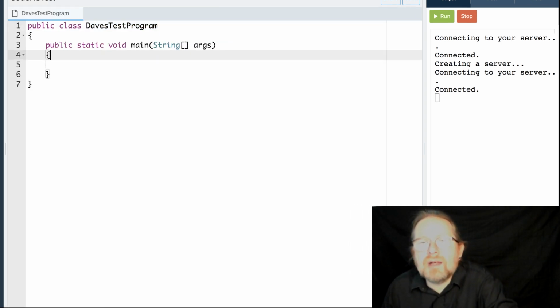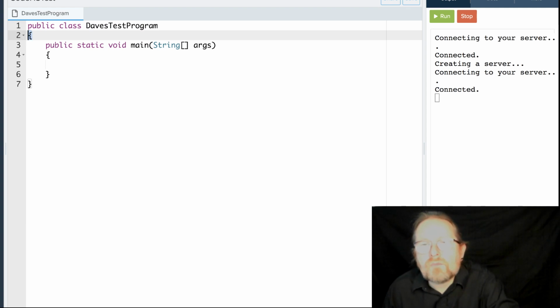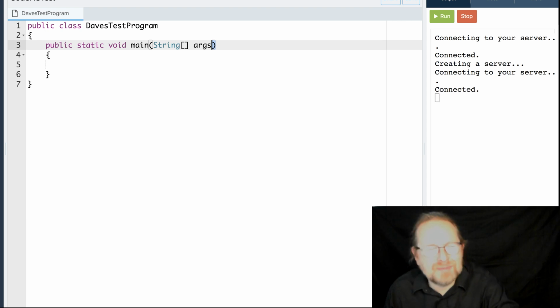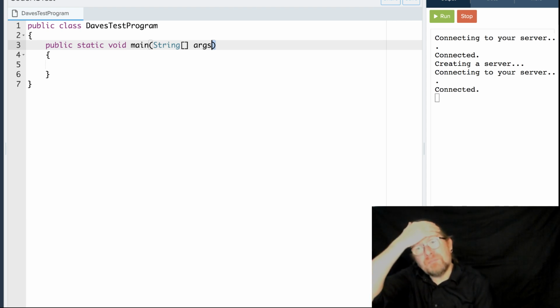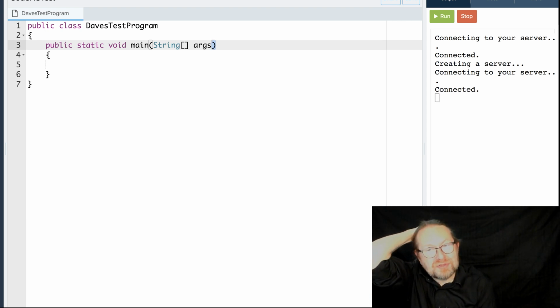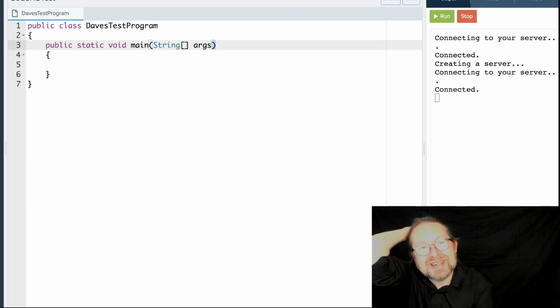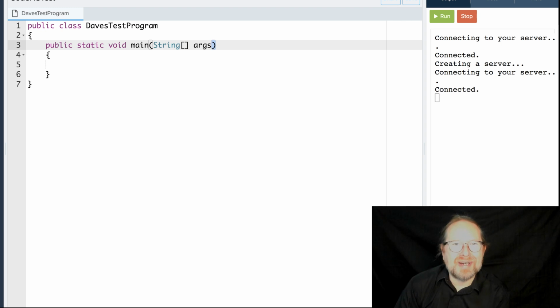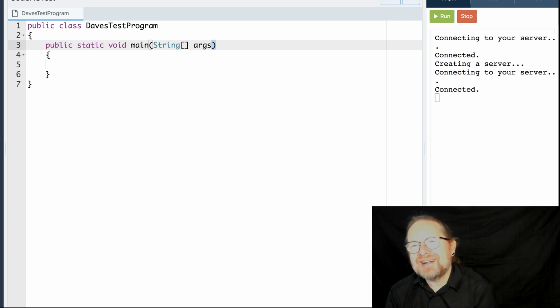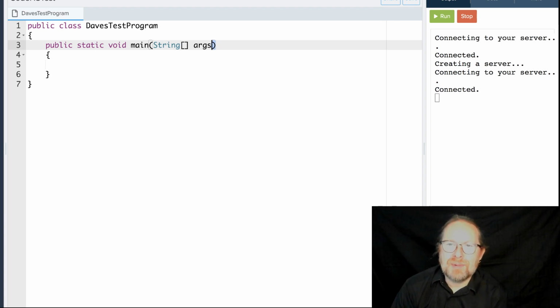And then a little curly bracket, and then all this business: public, static, void, main, parentheses, String, square brackets, args, and parentheses. That is a bunch of Java gobbledygook that is absolutely 100% required in your main program. And it's a bunch of stuff we did not have in Python.